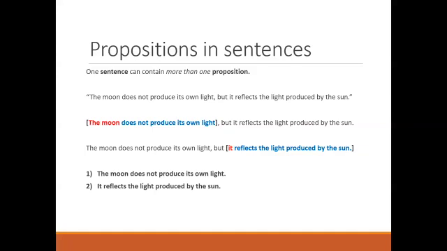And the reason that we've done that is because we want to analyze what has to be the case for the sentence to be true. And if the sentence expresses two propositions joined in this way, then both of the propositions have to be true in order for the sentence to be true.